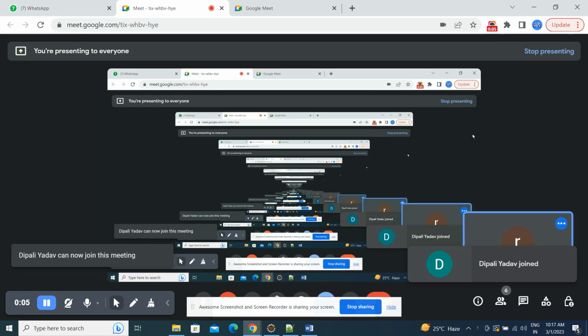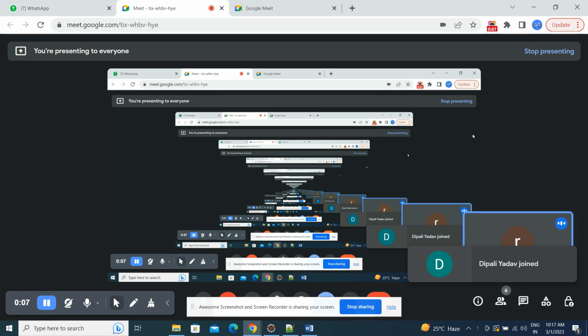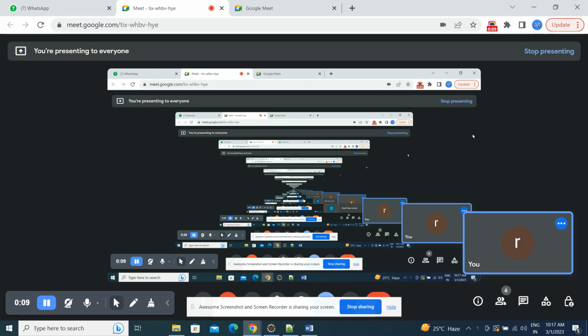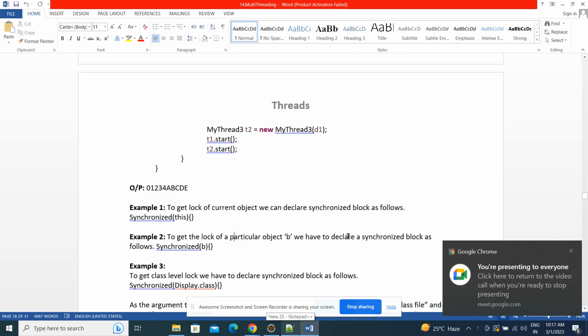Multiple threads, right? Yes, only multiple threads will use it. If it's a single thread, it will not come to know, and directly it will execute that. If two threads are trying to access the same method, in that case we need the synchronization concept. Let me, are you able to see my screen?